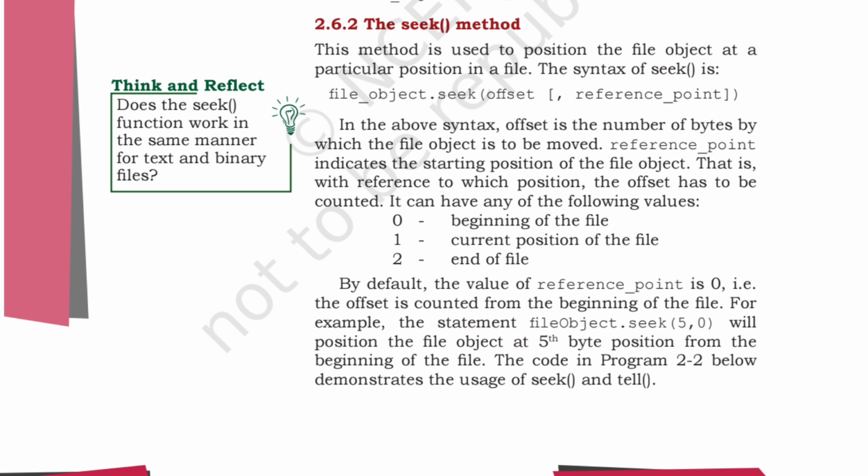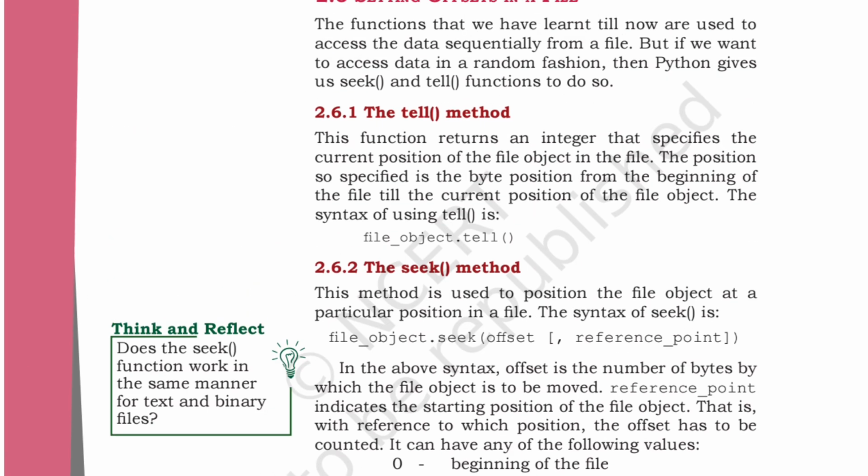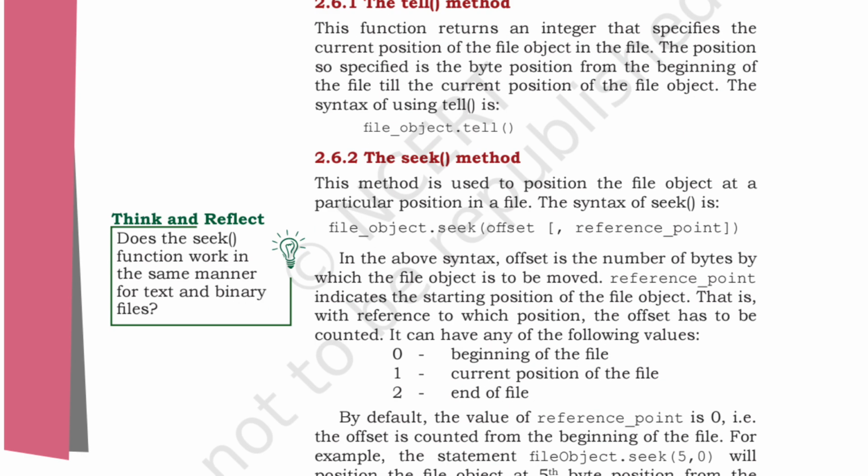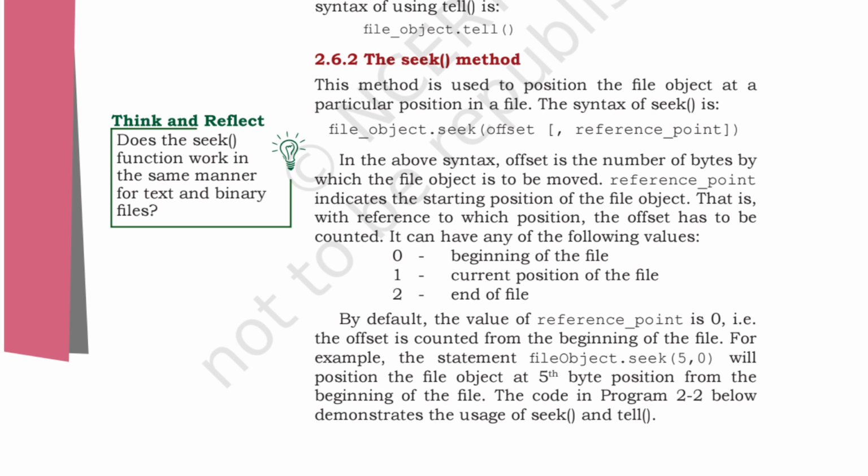Okay, already I have taught you that tell is the position of the object in the file. And seek is basically the offset, and that will be counted, and the starting position of the object.